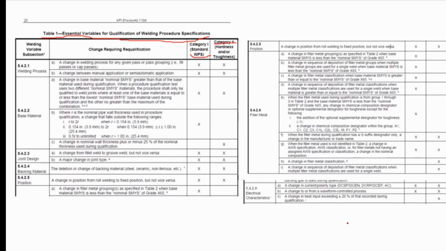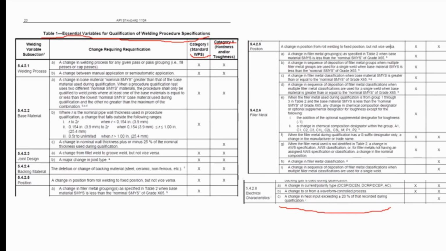So for the first one, the heat input here, 5.4.2.8, letter C. So if toughness tests are not required, so meaning in this one, it is not marked here as an essential variable. So if that is the case, then this variable will not require requalification should the heat input change.